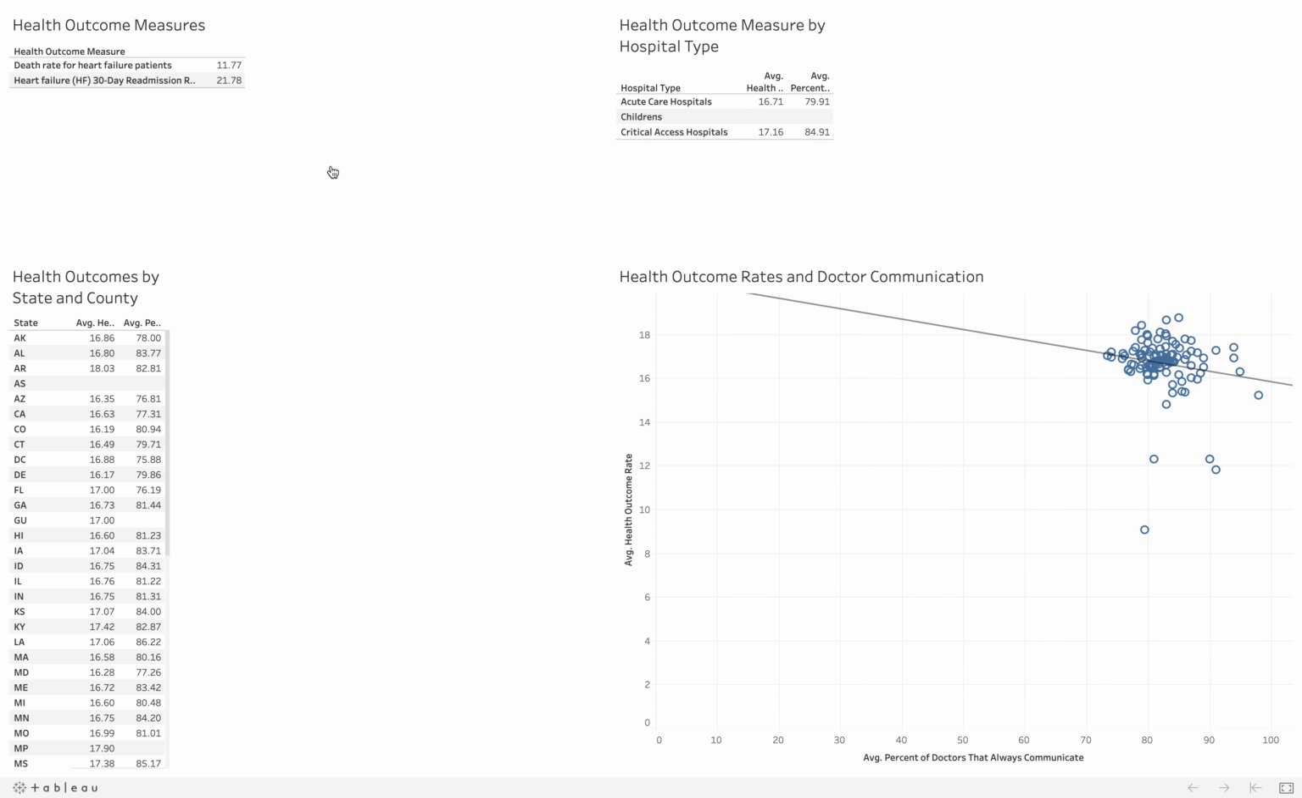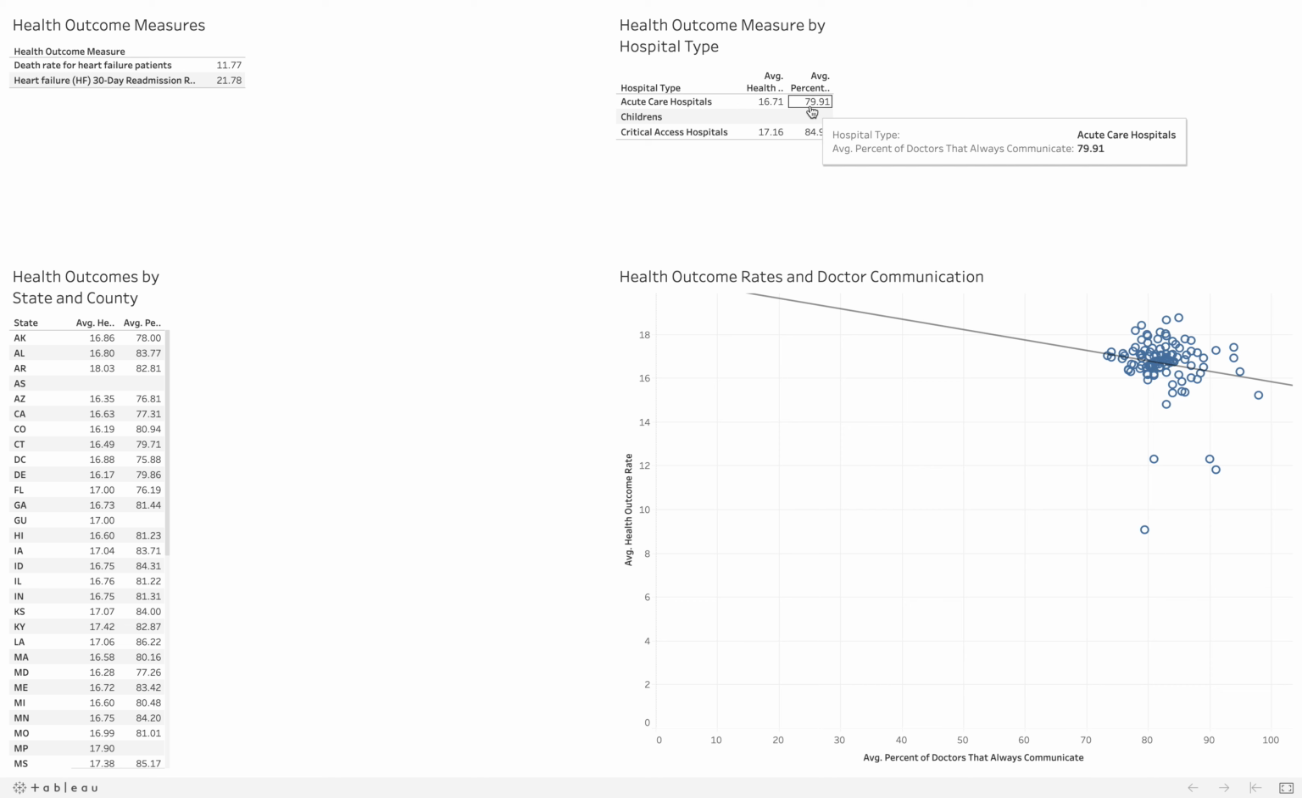The upper left table of this dashboard shows two health outcomes and the average across the geographic areas selected. This scenario requires you to filter the data by a health outcome measure. The upper right table shows the average of the selected health outcome by hospital type, as well as the average percentage of doctors that reported to always communicate well.